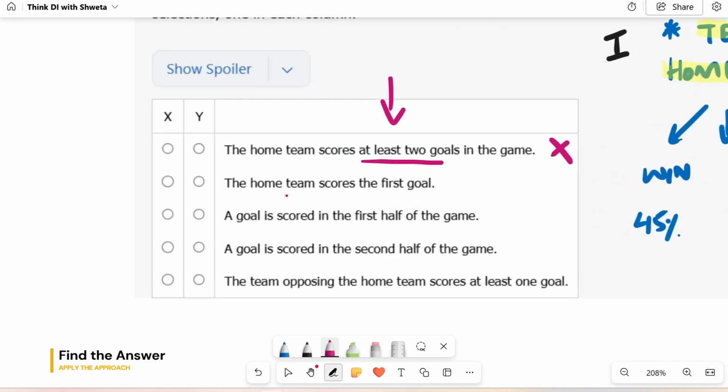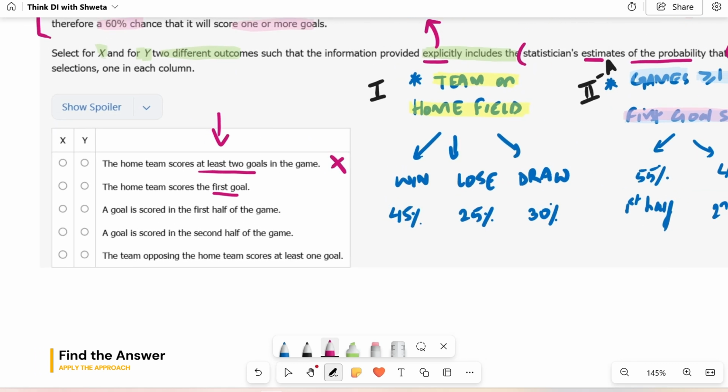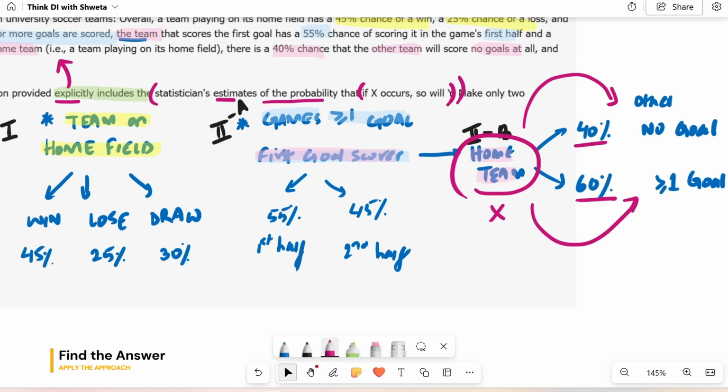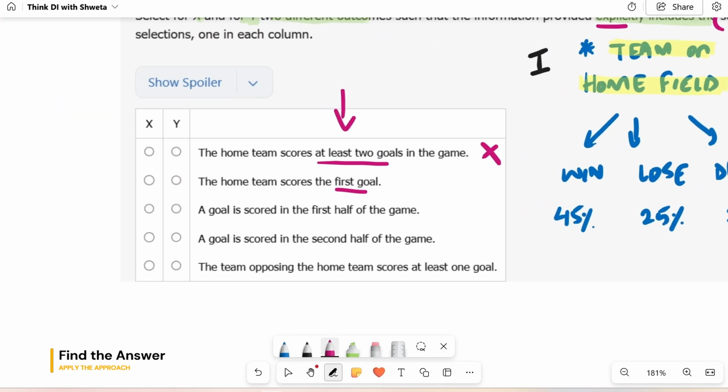Second option, the home team scores the first goal. Well, yes, this situation we have. Where do we have it? Home team first goal. This is right here in 2B. Remember the extension. So if this is X, suppose, then which Y's do you know about? You know about this Y and this Y. If any of these is in the choices, that would be correct. So I'm interested in something about the other team. Let's hold on to this one for X. I'm not marking it yet.